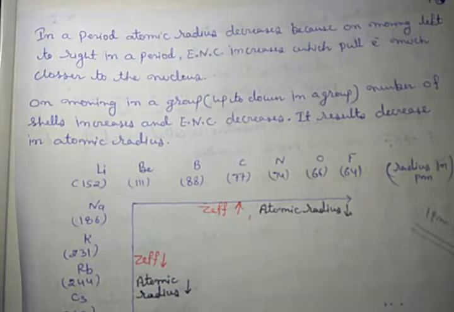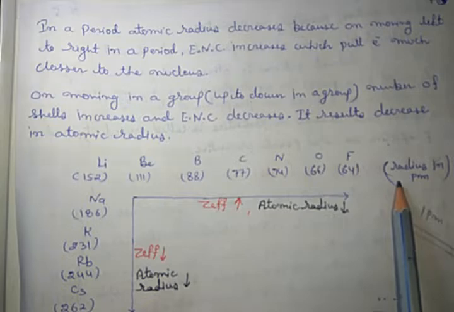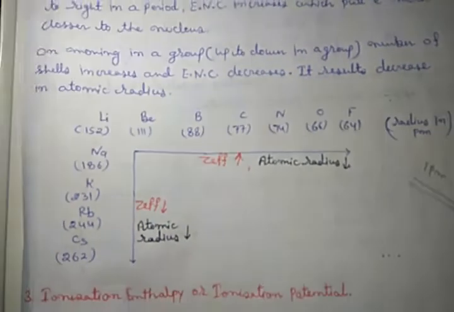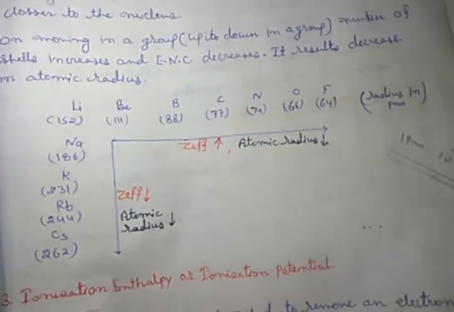So the electrons will experience strong attraction forces and come closer to the nucleus. When they come closer, the outermost shell also decreases. That's why in a period it decreases.